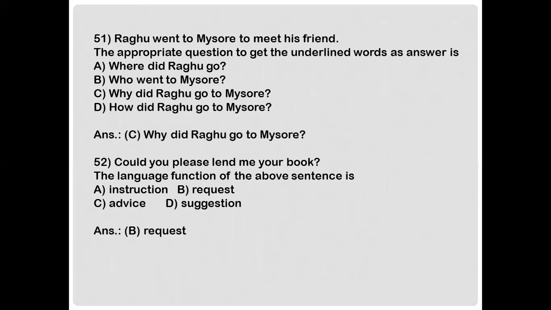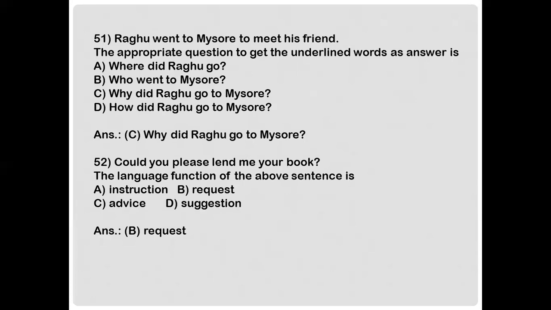Next. Raghu went to Mysore to meet his friend. The appropriate question to get the underlined words as answer is option A. Where did Raghu go? B. Who went to Mysore? C. Why did Raghu go to Mysore? Or D. How did Raghu go to Mysore? And the answer is option C. Why did Raghu go to Mysore? So the underlined words here will be to meet his friend. Okay. So the answer is option C.